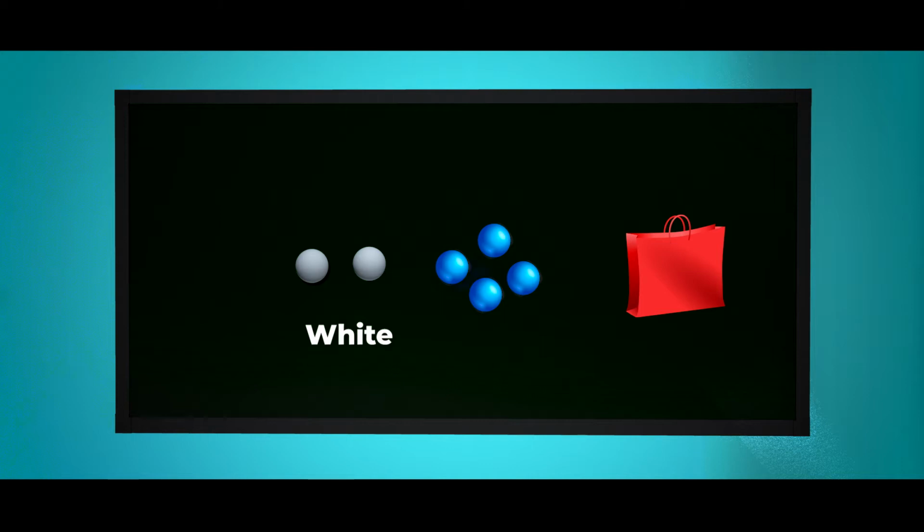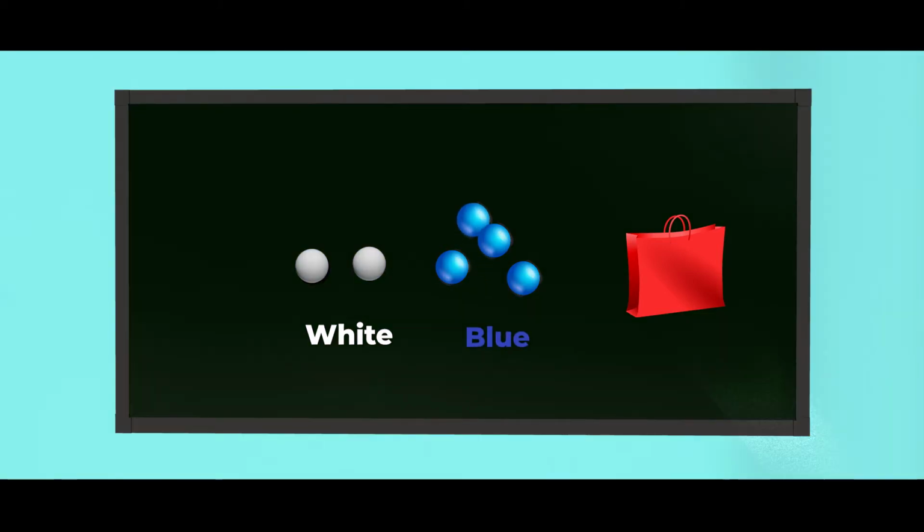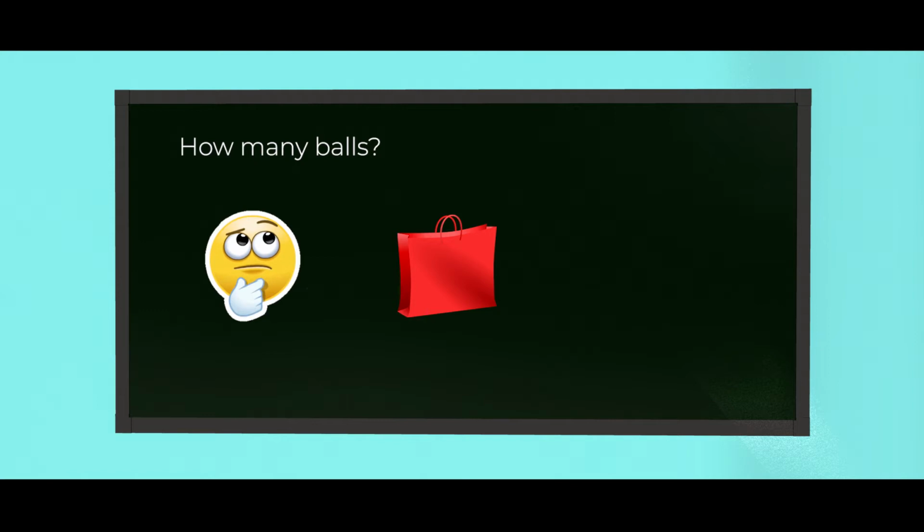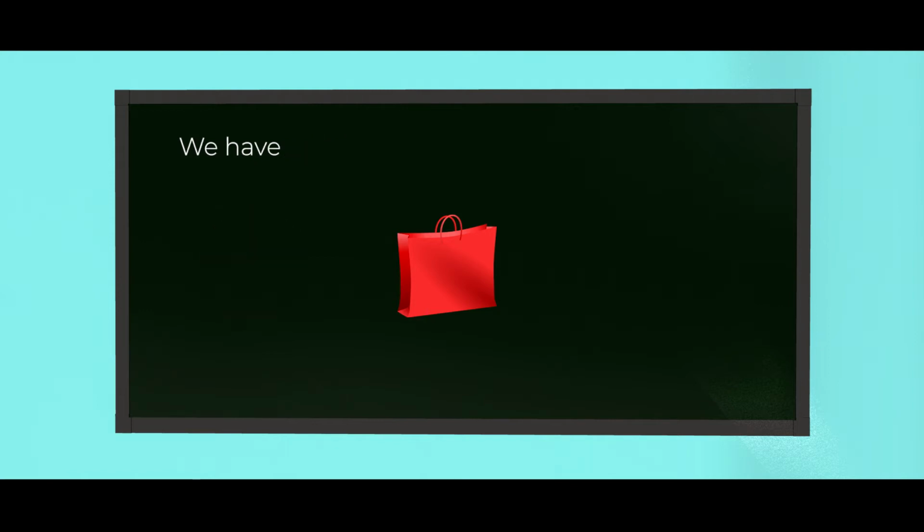So I'm going to pick the blue balls. Blue 1, 2, 3, and 4. Now, we are left with 2 balls, the white ones. 1 and 2. Now tell me students, how many balls did we put inside the bag? Yes, very good. In total we have 6 balls, 4 blue balls and 2 white balls.